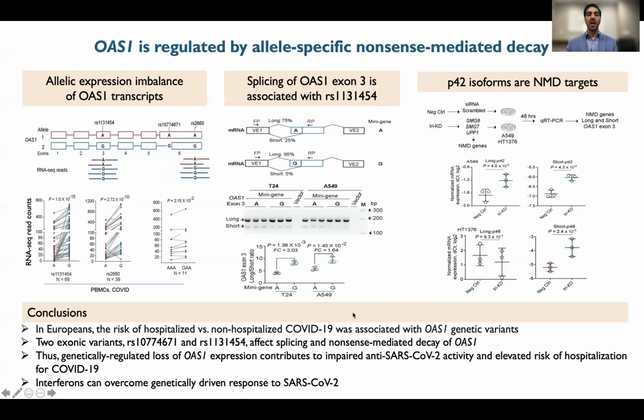To conclude, in Europeans, the increased risk of hospitalization is associated with genetic variants of OAS1, and regulation of OAS1 is mainly driven by two genetic variants that contribute to impaired anti-SARS-CoV-2 activity and elevated risk of hospitalization. Data from clinical trials suggested that interferons can overcome genetically driven response to SARS-CoV-2.